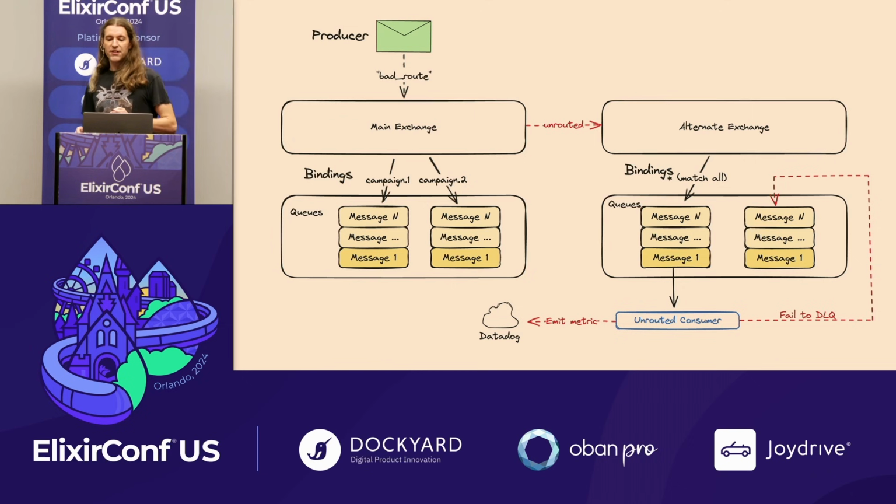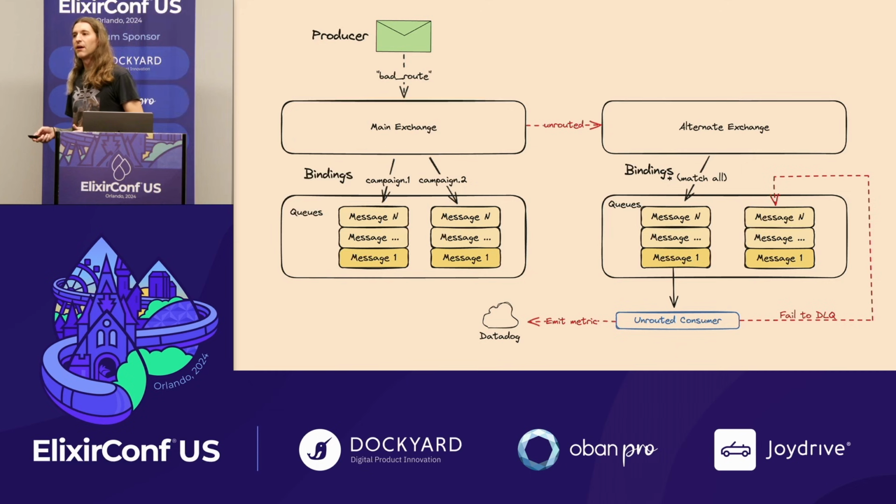Our alternate exchange is dumb. It just has one binding to a text.unrouted queue. We have a consumer that watches this queue for messages. It consumes messages, emits a metric that alarms for us so we know that something went wrong, and then just sends it to a dead letter queue.